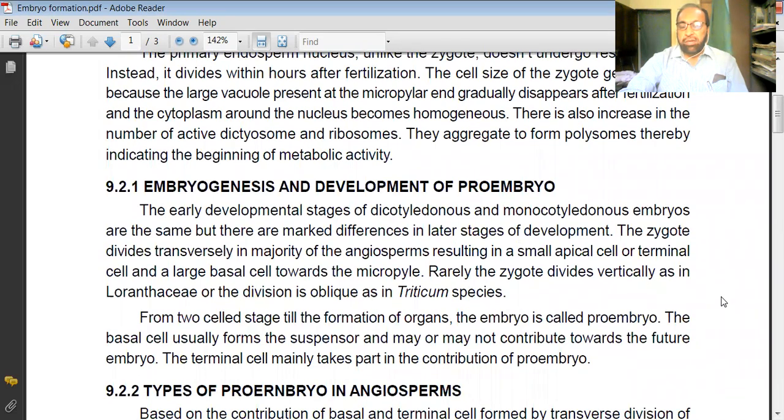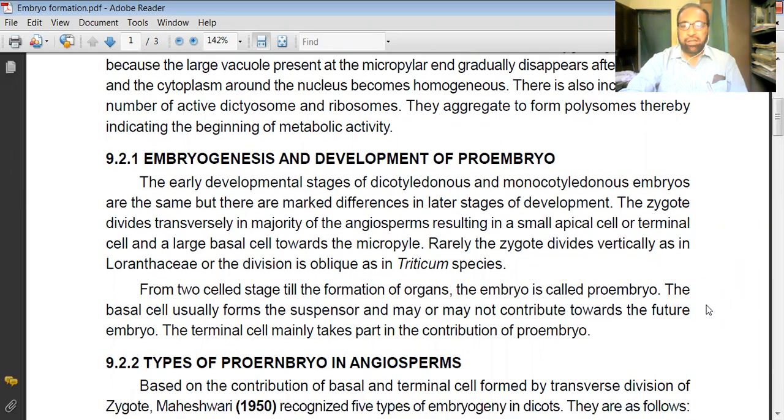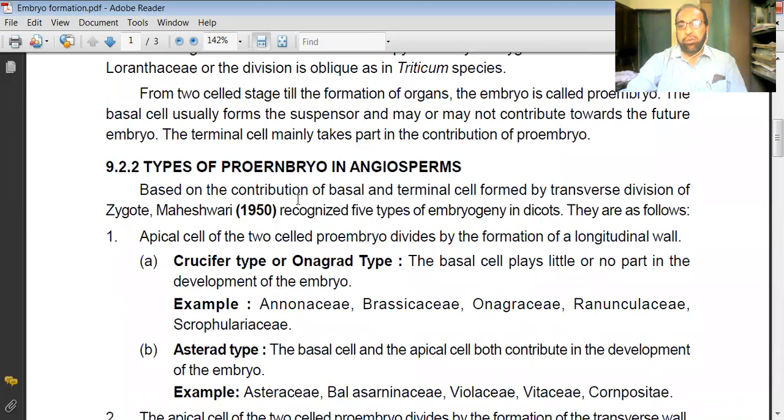It means that whatever zygote is formed, that zygote undergoes a division and redivision process, and it is called embryogenesis. That embryogenesis results in the formation of the embryo, and that initial embryo is called a pro-embryo. This embryogenesis takes place in angiosperms in different ways. There are different types mentioned, and in different plants such division and redivision process continues, and that results in the formation of the embryo.